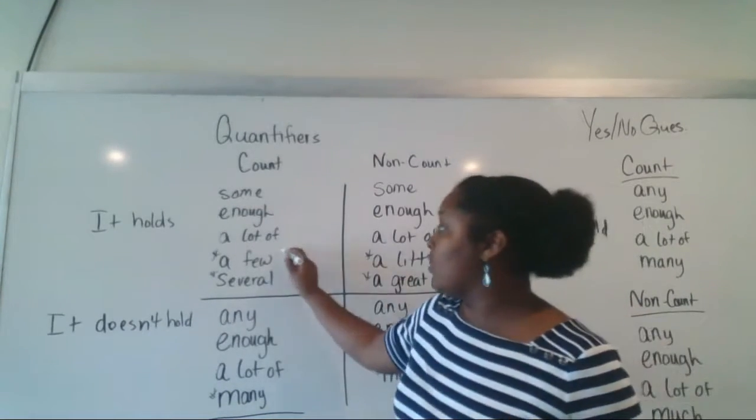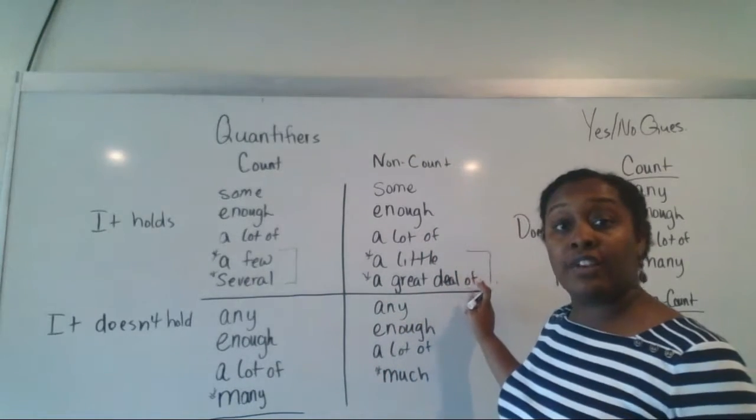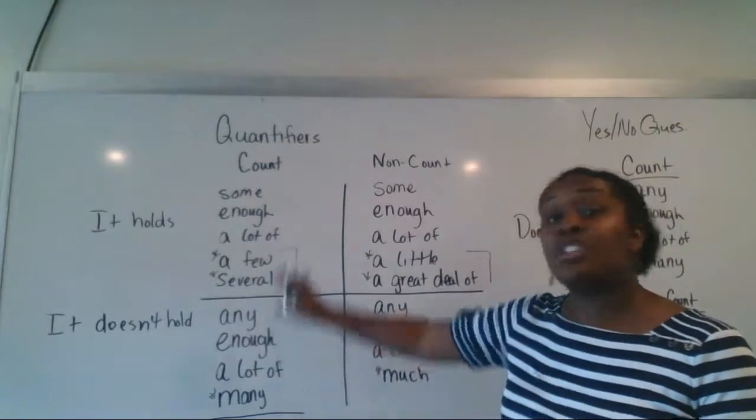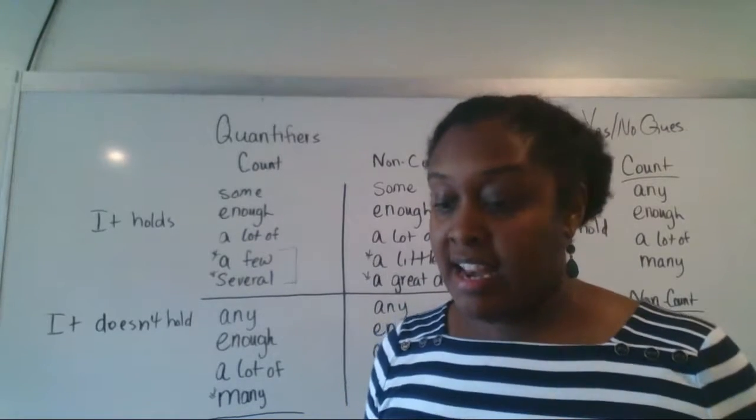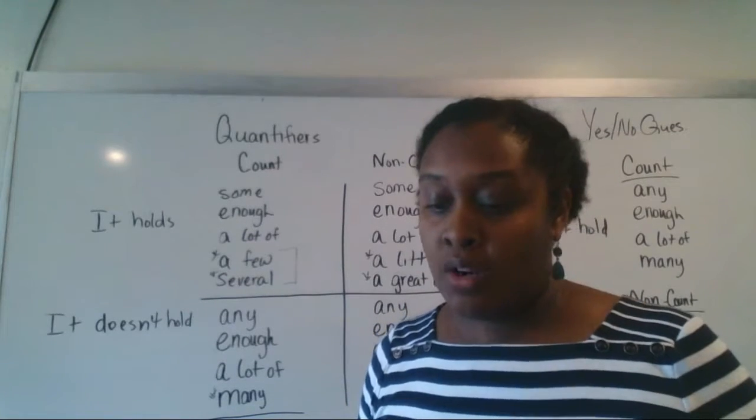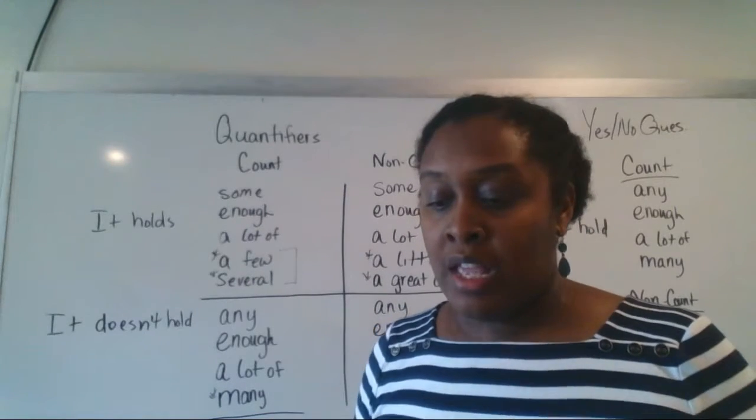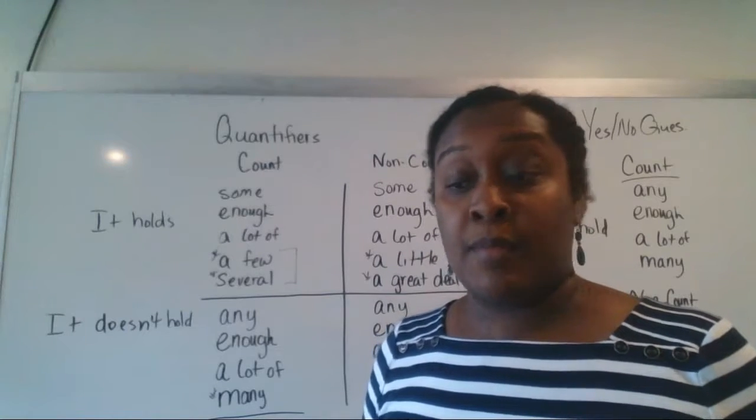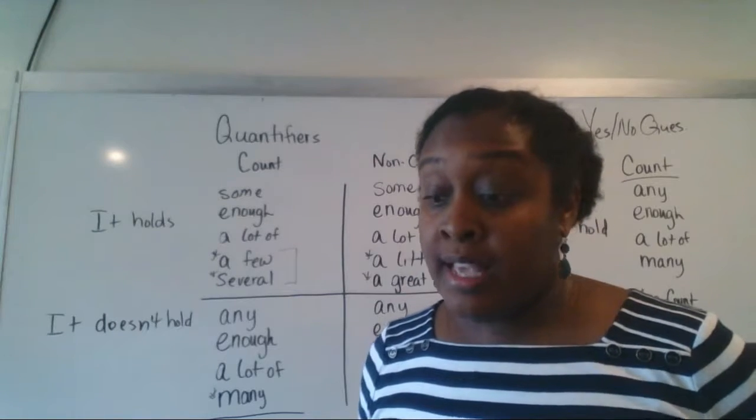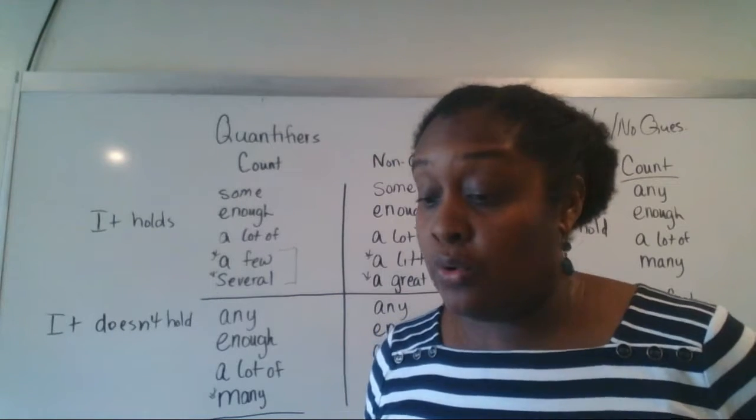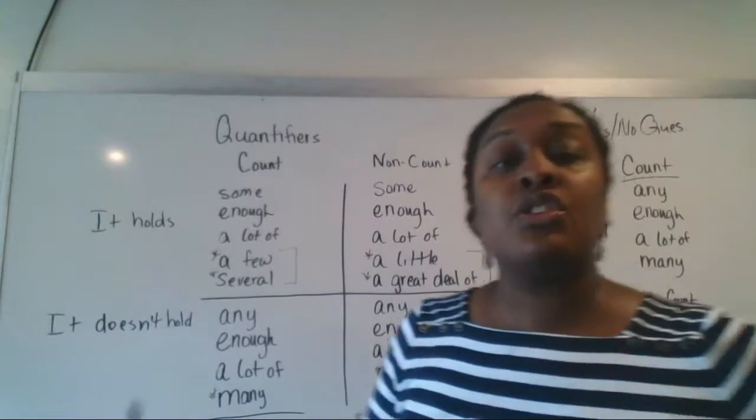So these are different. These are only for count, only for non-count. Okay? These are your affirmative statements. So for example, you could say, it holds enough coins, or it holds several coins, and it can be the purse, the bag. We would use that for affirmative statements. For affirmative statements with non-count, it holds a little rice. It holds a great deal of money, for example. Okay? Now, those are your affirmative statements.